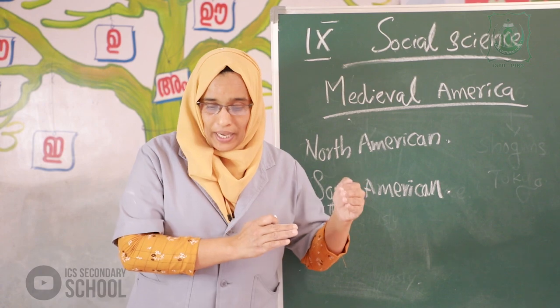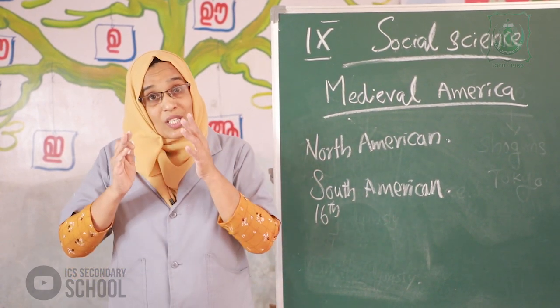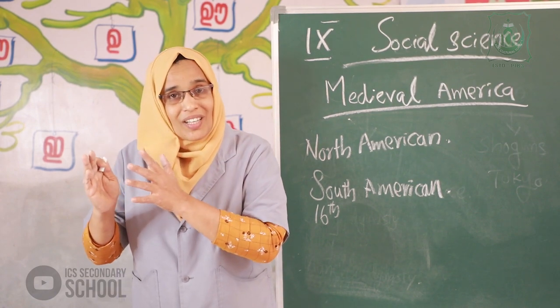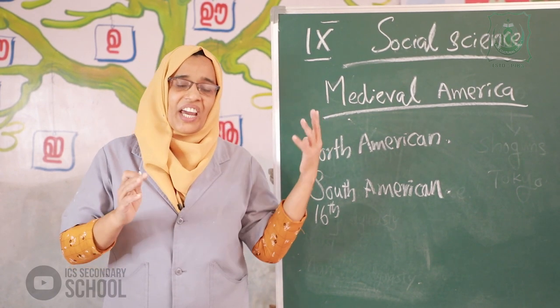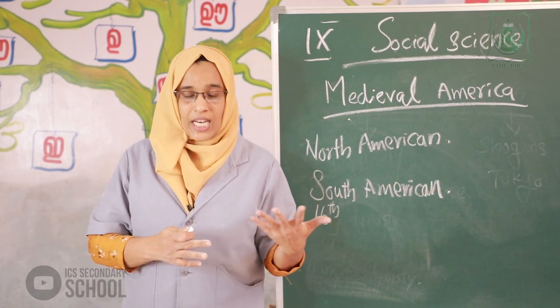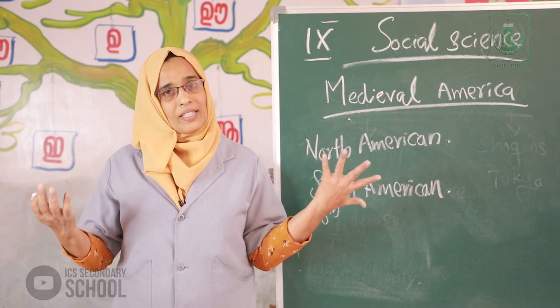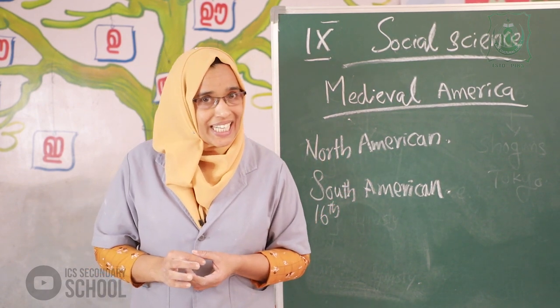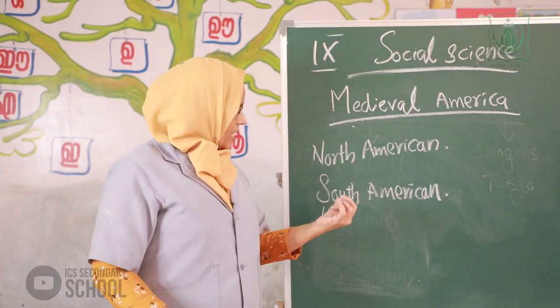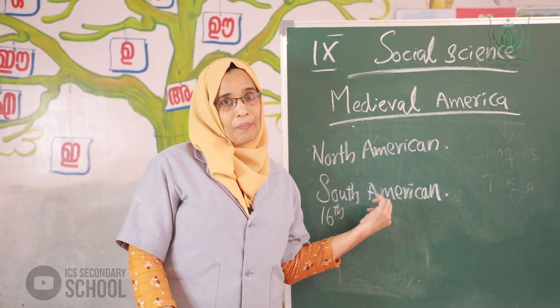Europeans reached America in the 16th century. They destroyed the native American culture. Then Europeans started plantations and mines. In the 16th century, Europeans reached America.